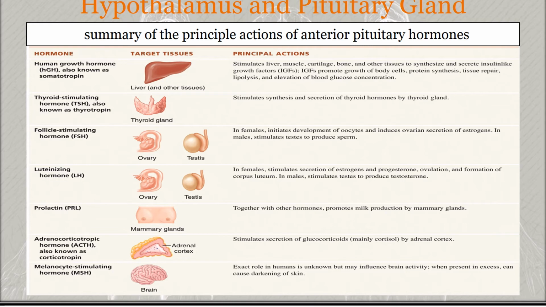Progesterone is secreted from the corpus luteum, and together with FSH, LH also stimulates the secretion of estrogen by the ovarian cells. So in females, it has a function of ovulation. Ovulation means the release of the secondary oocyte by an ovary, and it also stimulates the formation of the corpus luteum and secretion of progesterone from the corpus luteum.